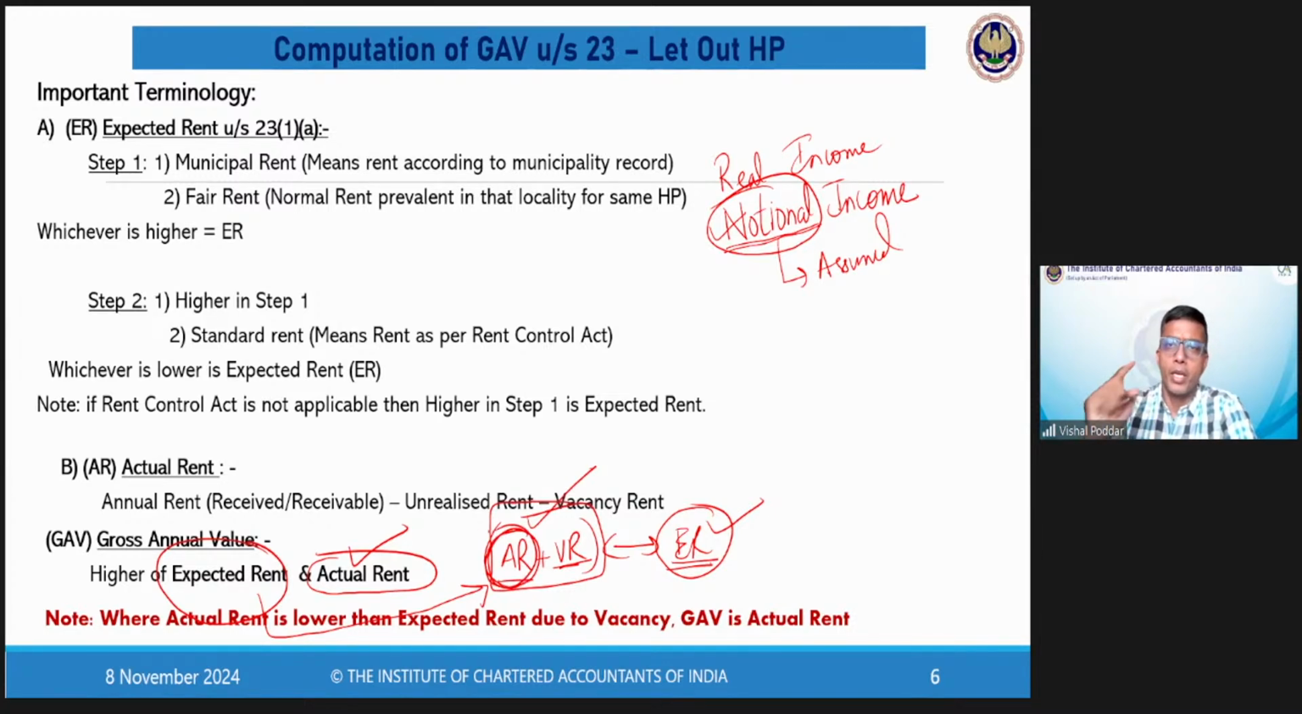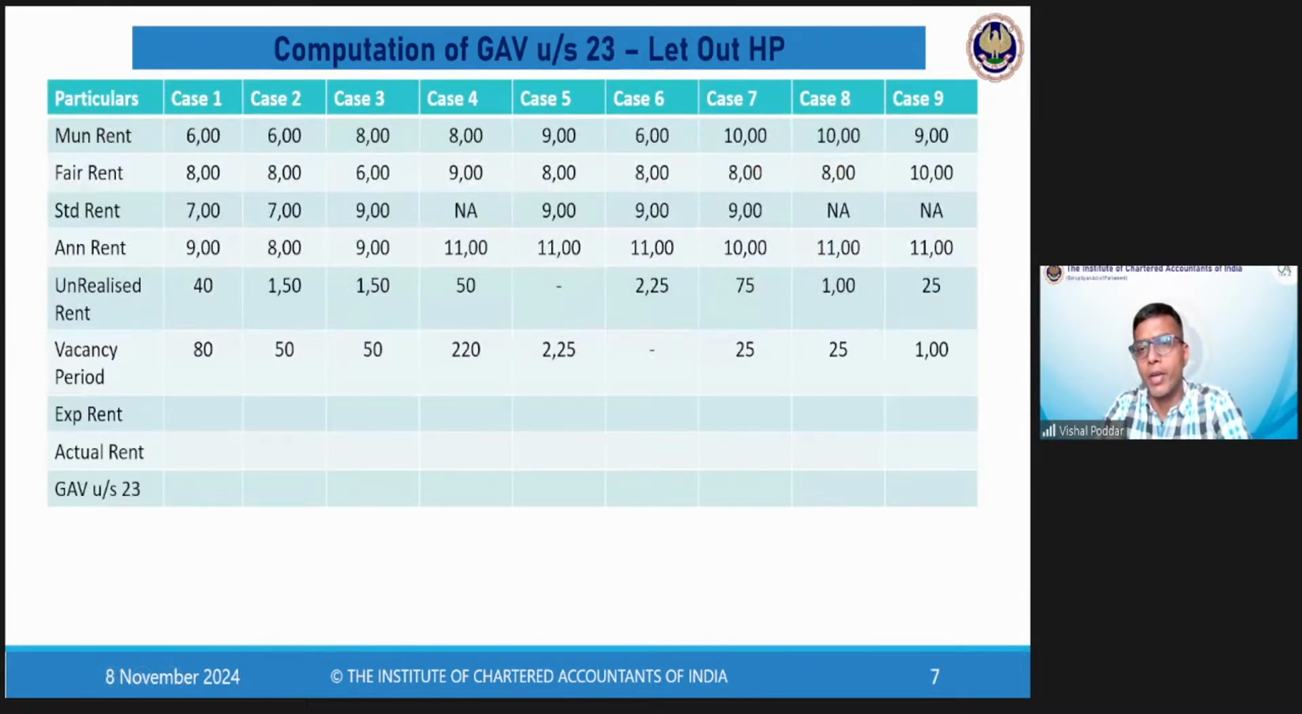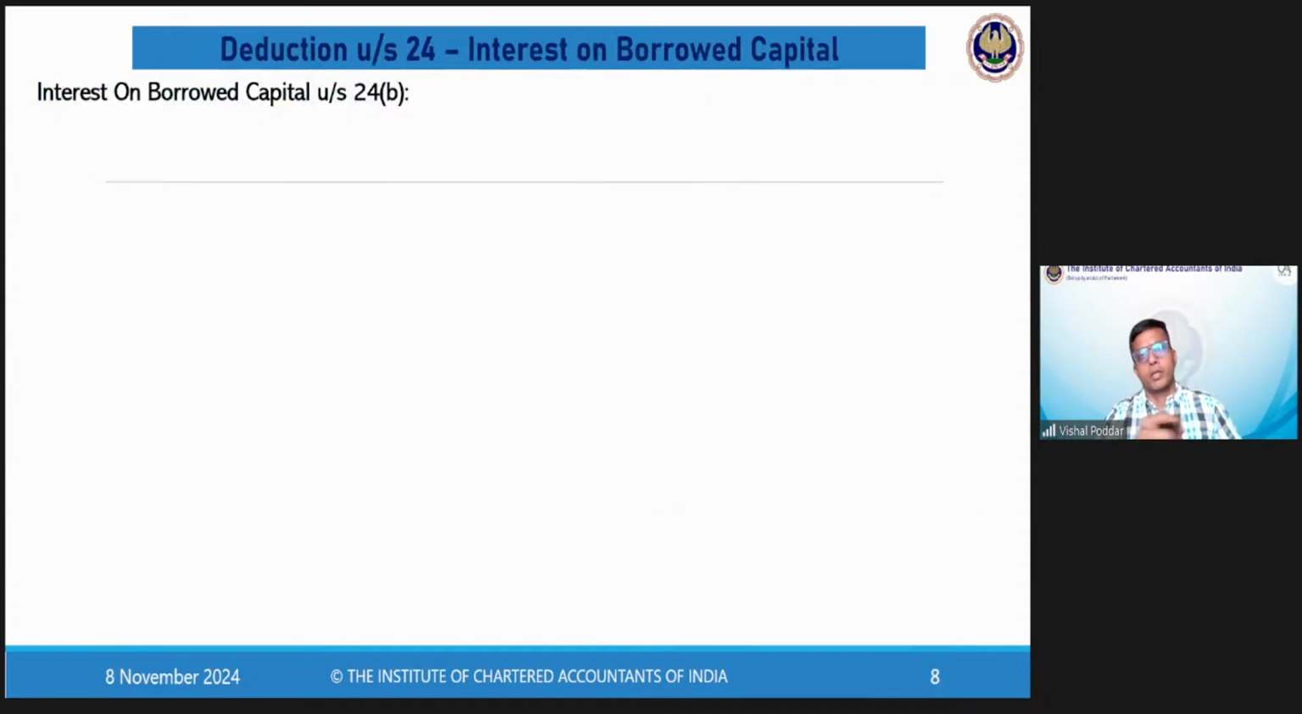So GAV will be either AR or ER. This total will never become GAV. This total is made only for comparison purposes. Now, we get from this particular point that where actual rent is lower than expected rent due to vacancy, GAV is actual rent. So what is the meaning of due to vacancy? This is the calculation which we all studied in our previous lecture with multiple case studies. So these were the case studies that we have studied. So till this point, we have done everything in our HP head. Now we are moving forward. In the format, after GAV, you have municipal tax.